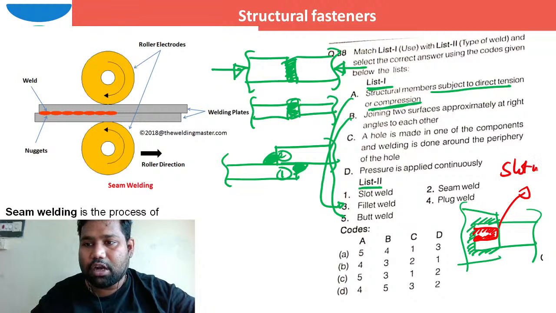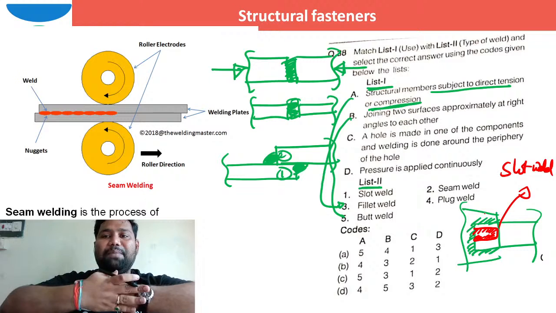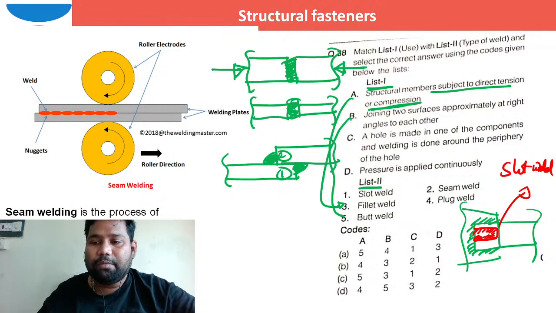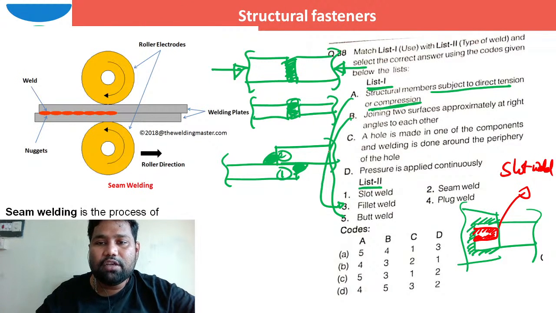When will we provide slot welds? If the effective length of the fillet weld is not sufficient, if the lap is not sufficient, in such a case we will take some slots, and inside the slots, along the periphery, we will provide the weld. So this C stands for slot welding. I can say this stands for one.